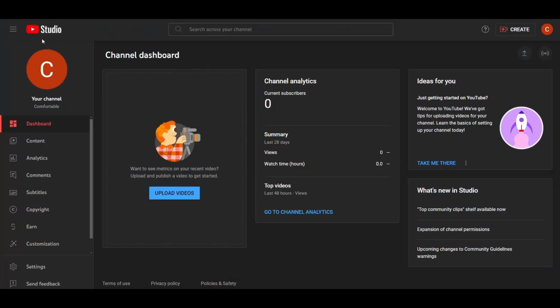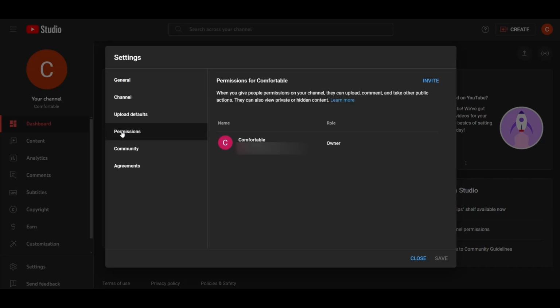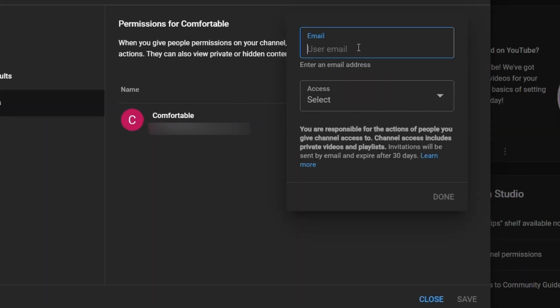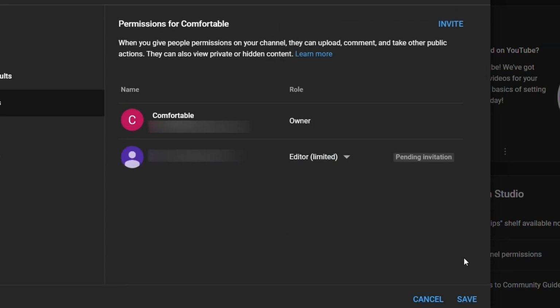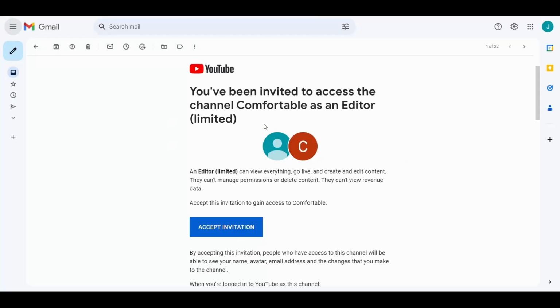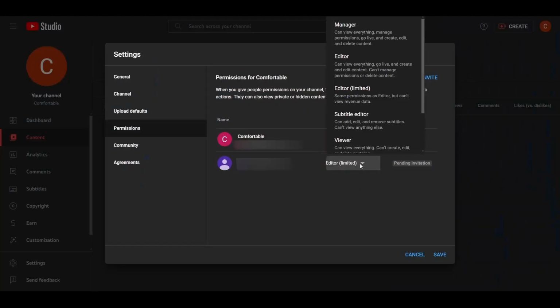Go to YouTube Studio, then Settings, and Permissions. Click on Invite and enter the freelancer's email. Then choose a permission from these permissions. You can give him editor or editor limited permission if you like, and click Done, then Save. And this message will be sent to his email. He must accept the invitation by clicking on this button. After that, he will be allowed to publish videos on your channel, and you can delete him from your channel at any time.